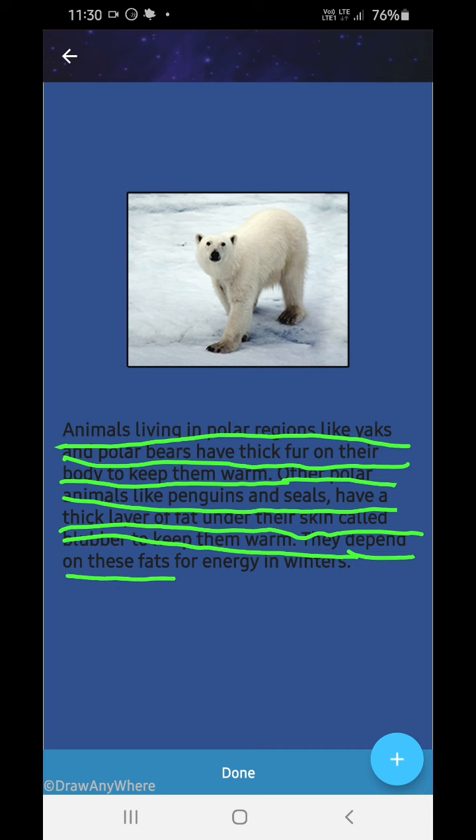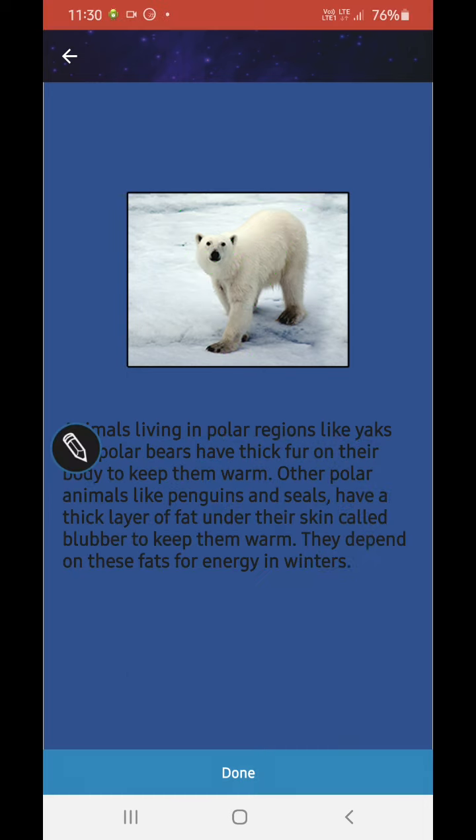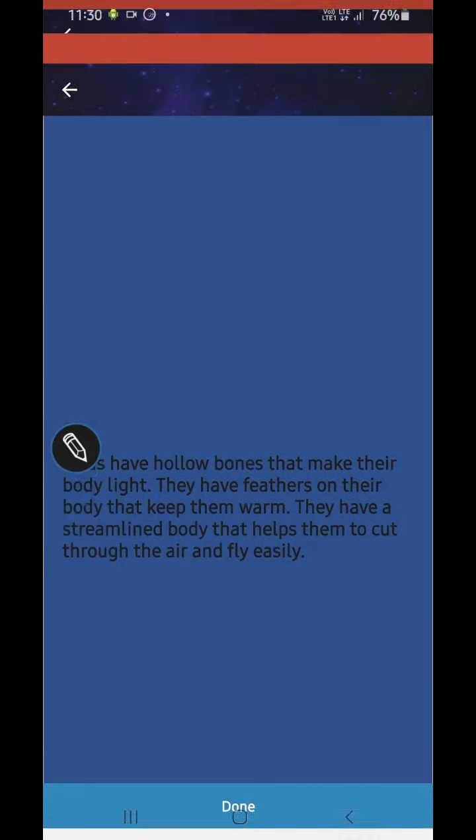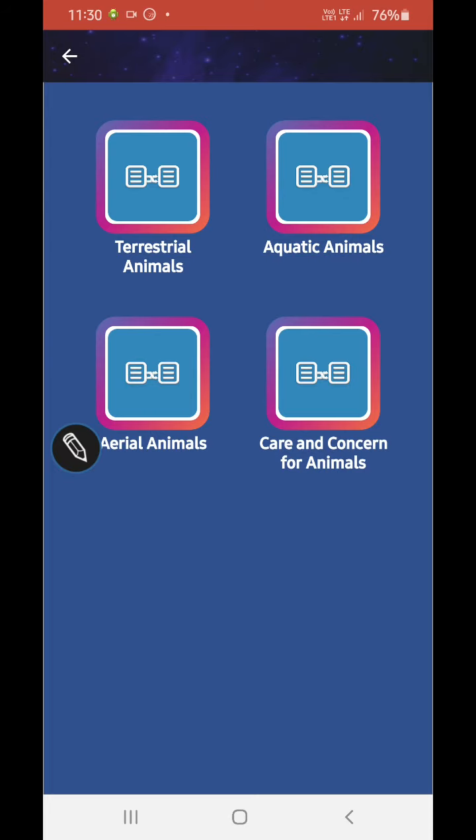They depend on their fat and energy in winters. So we are done.